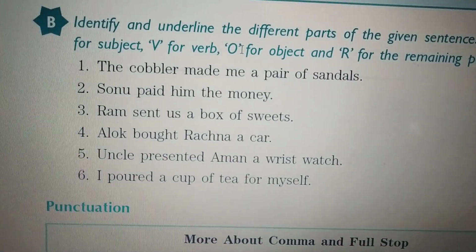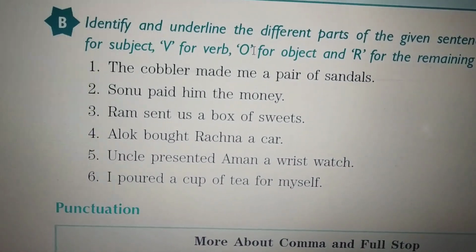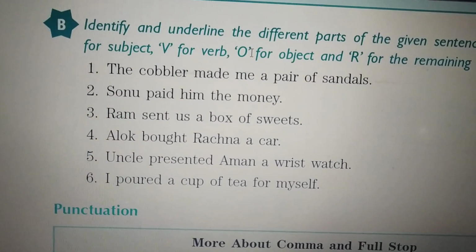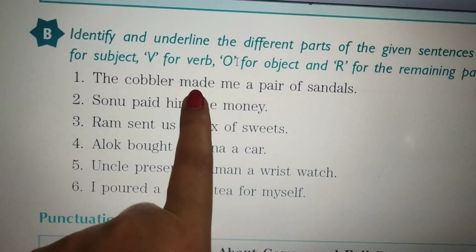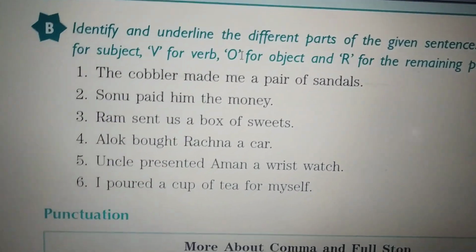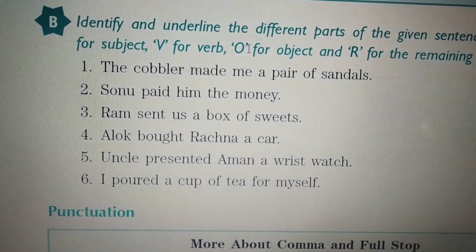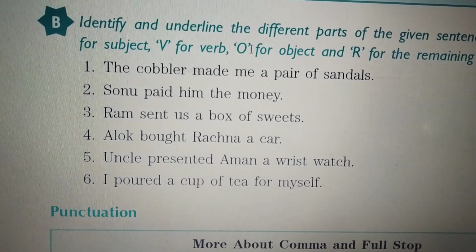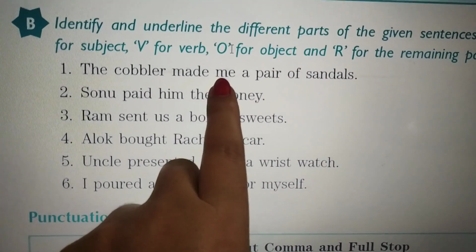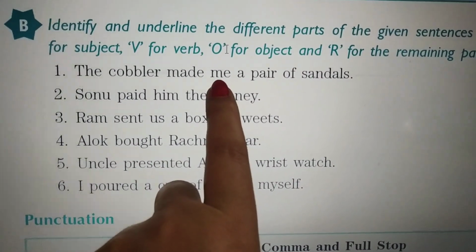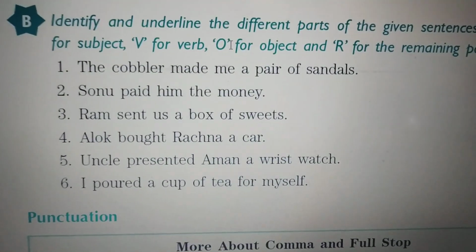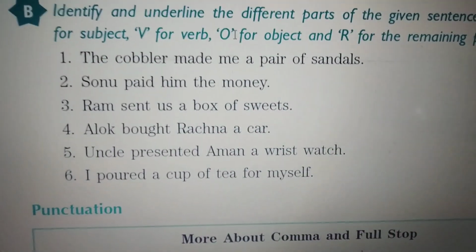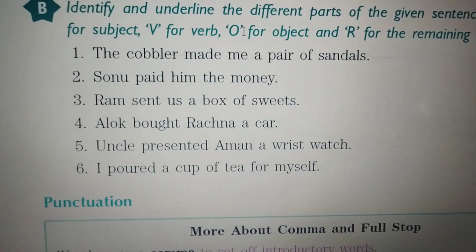Now you can easily judge which one is the doing word in the sentence. What is he doing? He made. Made is a verb because it is a doing word. What did he do? He made me a pair of sandals. For whom did he make the pair of sandals? For me. So what is the object in this sentence? Me is the object in this sentence, and a pair of sandals is the remaining part of the sentence.